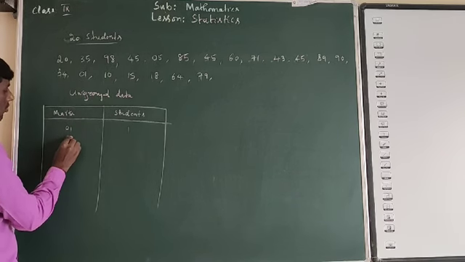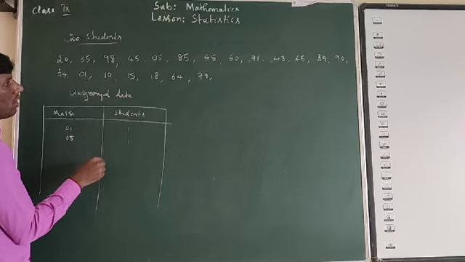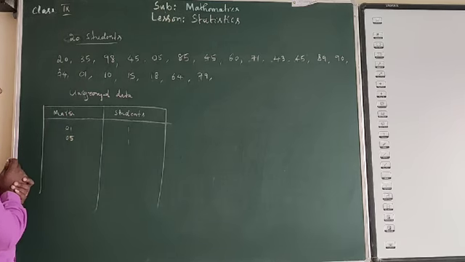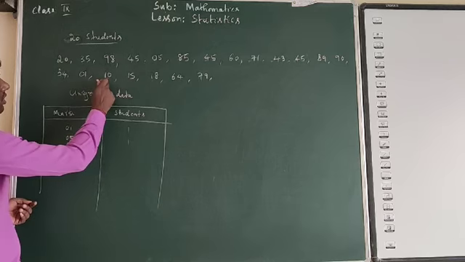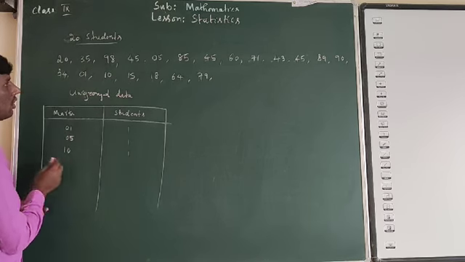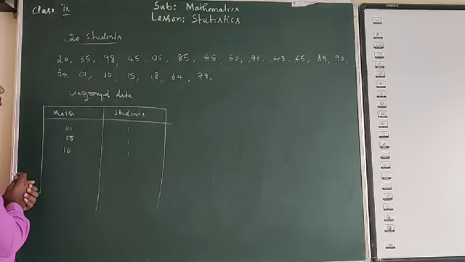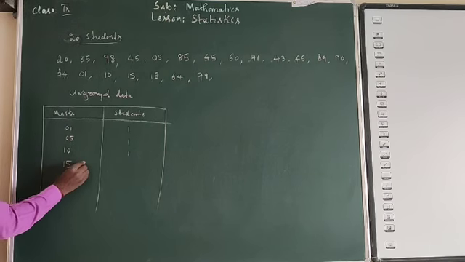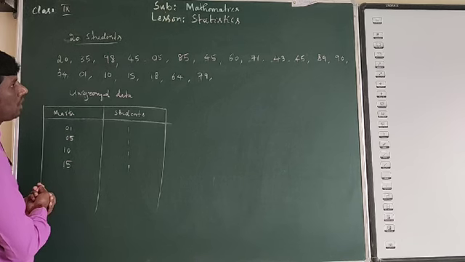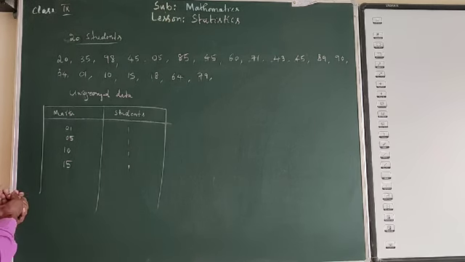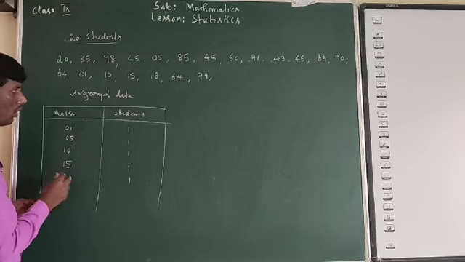I have 5 marks. 5 marks, how many students have taken? 1, right? So 6 marks, 7, 8, 9, 10 marks. 10 marks, only 1. Then 11, 12, 13, 14, 15. How many students have taken 15 marks? Marks 15 taken by only 1 student. Then 16, 17, 18, 19, 20. How many students have taken 20 marks? Only 1 student.